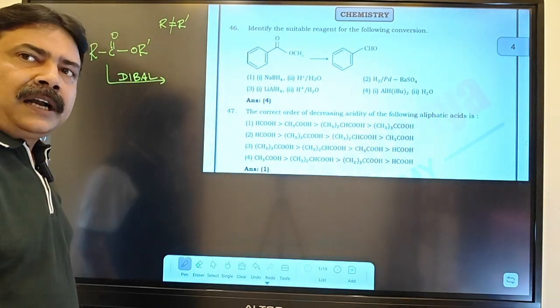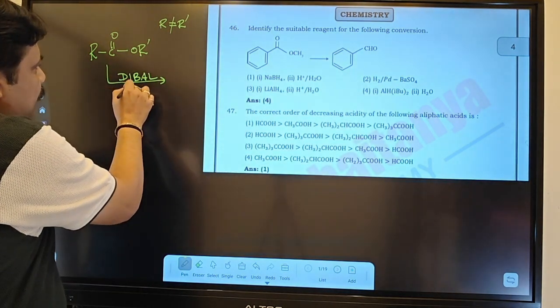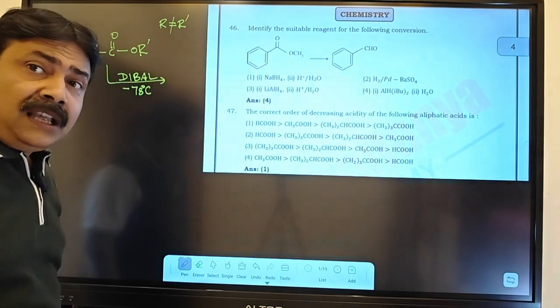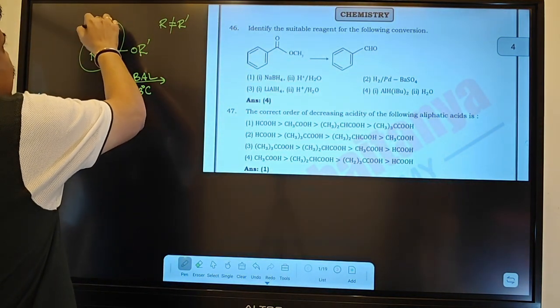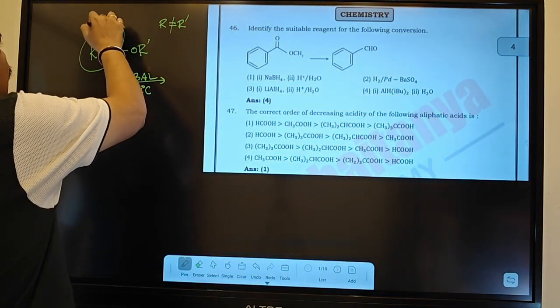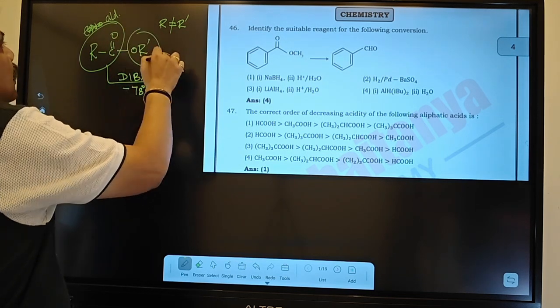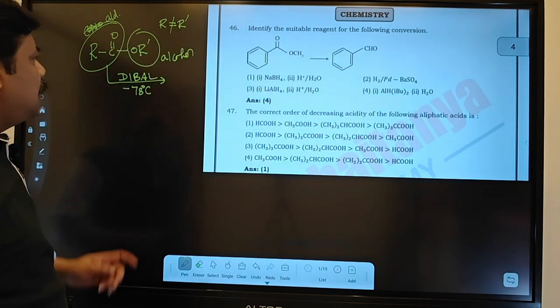DIBAL has to be given at minus 78 degrees centigrade, my dear student. Then this RCO part of the ester will be converted to aldehyde, and the OR' part will be converted to alcohol. So this will be the scenario.